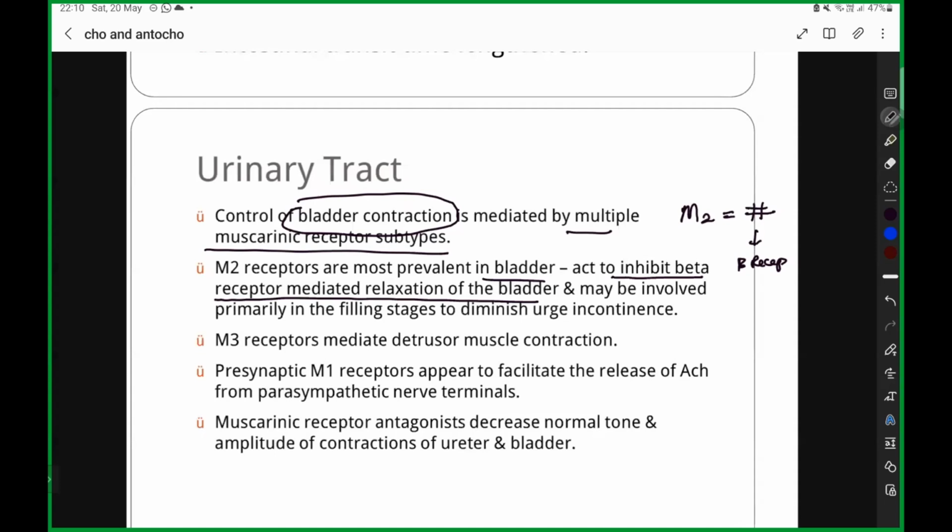They are going to inhibit your beta receptor mediated relaxation of the bladder, and therefore it is going to cause increased contraction of your bladder. So it causes voiding of your urine. Okay? So it is going to cause voiding of your urine. That is the action of the M2 receptor. What does the M3 receptor do? M3 receptor, you know that it is stimulatory in nature. It is going to stimulate your detrusor muscle, and they are going to cause contraction. Okay? Presynaptic M1 receptor will be facilitating the release of acetylcholine from your parasympathetic nerve terminal.